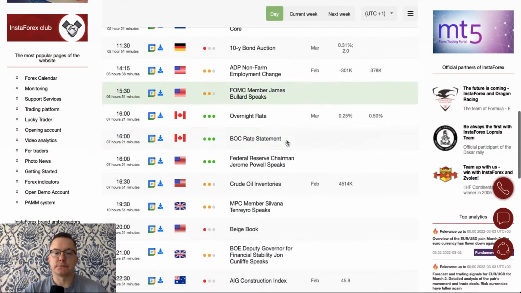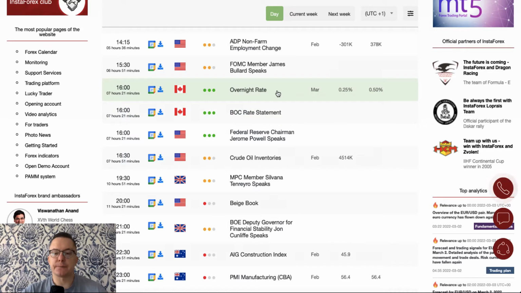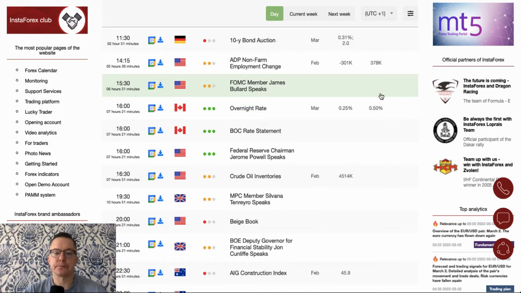And during the New York session, we got the key event of today, Bank of Canada overnight rate and the rate statement. This event is scheduled for release at 4 o'clock, and the market participants expect the Bank of Canada to increase or to hike the interest rate from 0.25 to 0.50%.